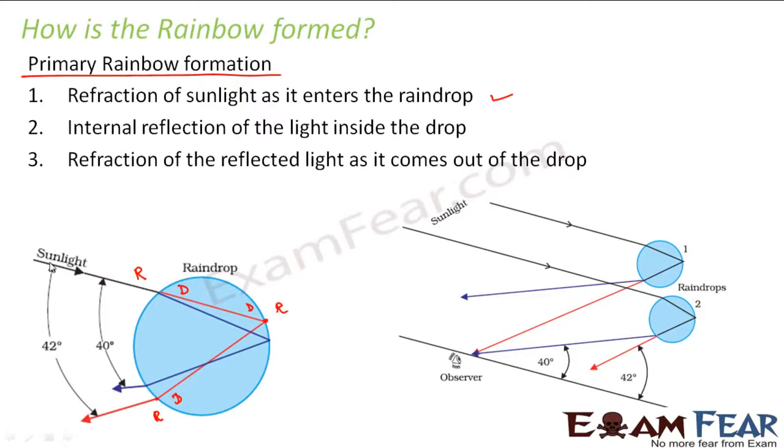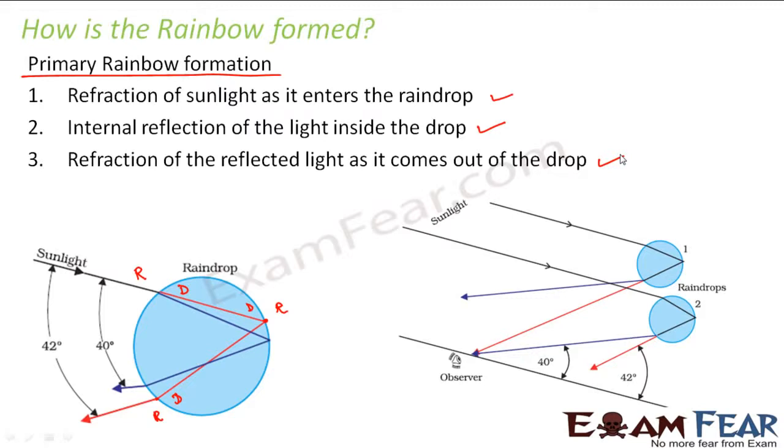Here you can see that when the sunlight enters, the angle of deviation for red and violet lights are different. Red deviates less and violet deviates more. As a result, the light which is entering is the sunlight, and the light which is coming out is the different colors of light. That means the light coming out is nothing but the constituents of the white light. So in this case, the spherical raindrop is acting as a prism, where the input is the white light or the sunlight, and the output is the different colors constituting the sunlight. Right? So this is known as a primary rainbow.